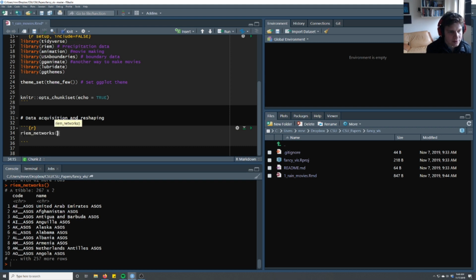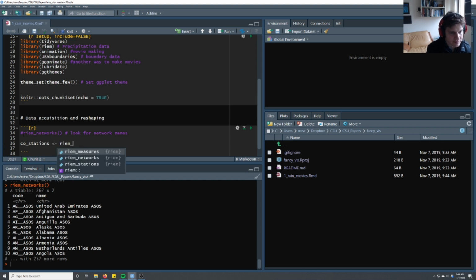Look for network names. That's just going to print, and I'm actually going to comment it out. What we actually want to keep is Colorado stations only, so we'll focus our analysis on Colorado and do Ream stations. Then we'll do the network name, and we're going to just assume that AK ASOS and AL ASOS is the same, so it's CO ASOS.